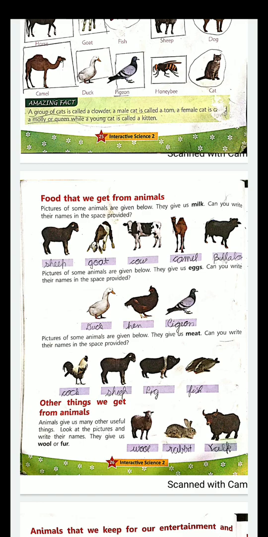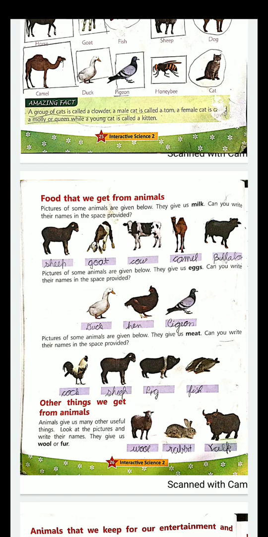Some of you must be eating non-veg, the meat and everything we get from animals. You must know you eat fish. Some of you must be eating fish, or not. Some people eat pig. Some eat sheep. Some eat cock, hen. So these are the people.